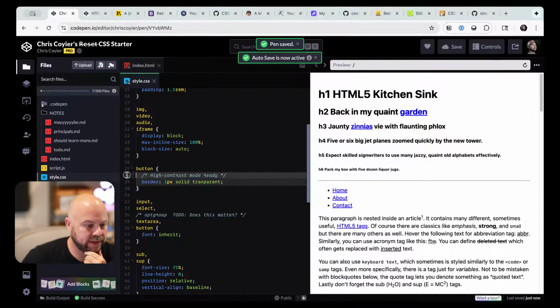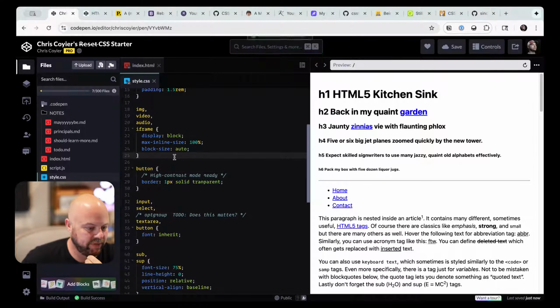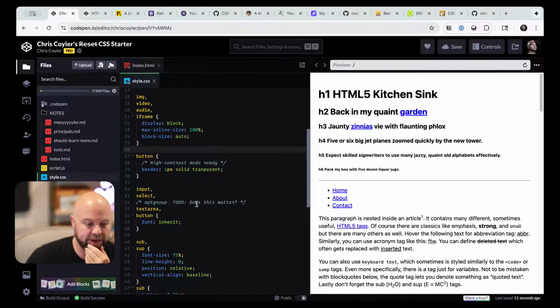All right, buttons. We stole this one from that fella named Mike yesterday, who said you'll probably forget this: your buttons should have some border on them, even if it's transparent, to be there for high contrast mode. I like that.